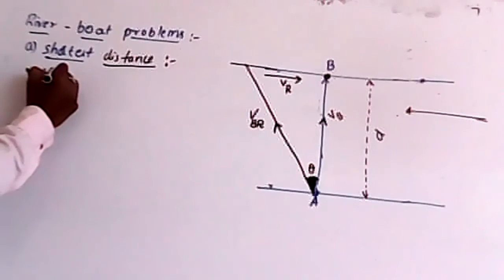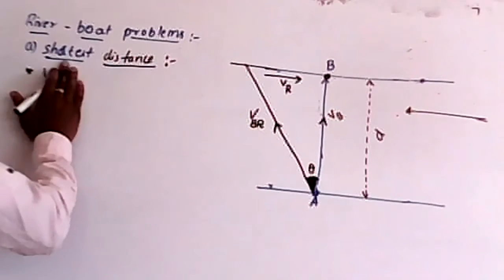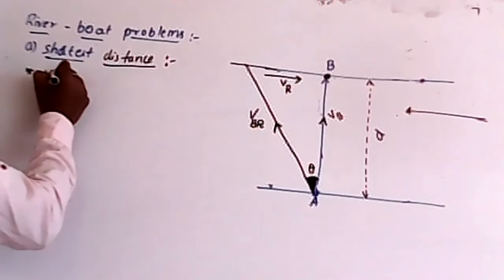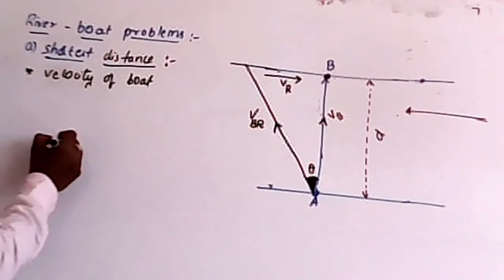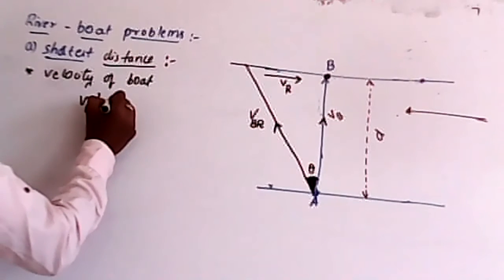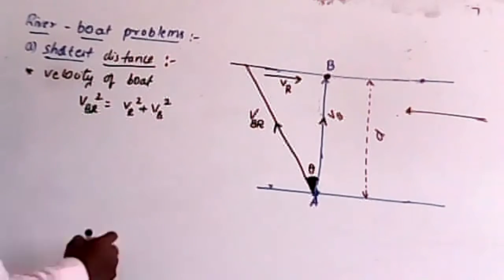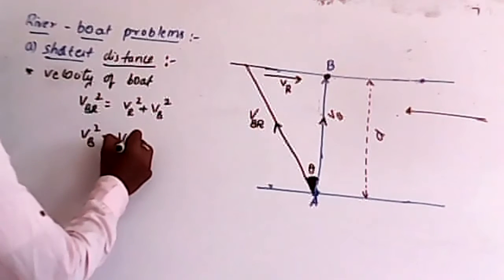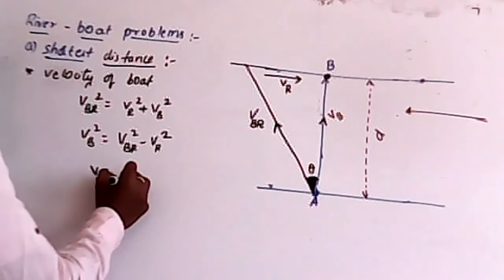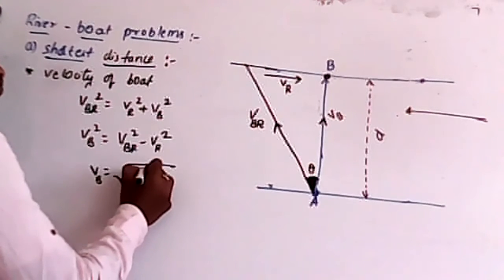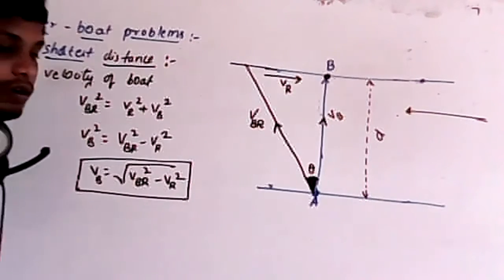VB. By the Pythagoras theorem, VBR square is equal to VR square plus VB square, or VB square is equal to VBR square minus VR square, or VB is equal to the square root of VBR square minus VR square. This is the velocity of the boat with respect to the ground.